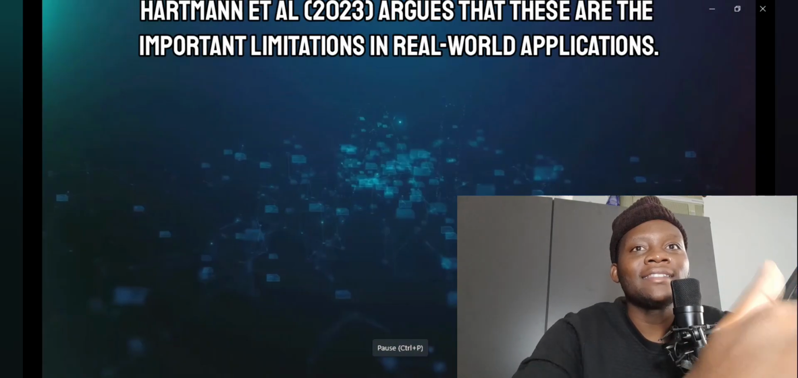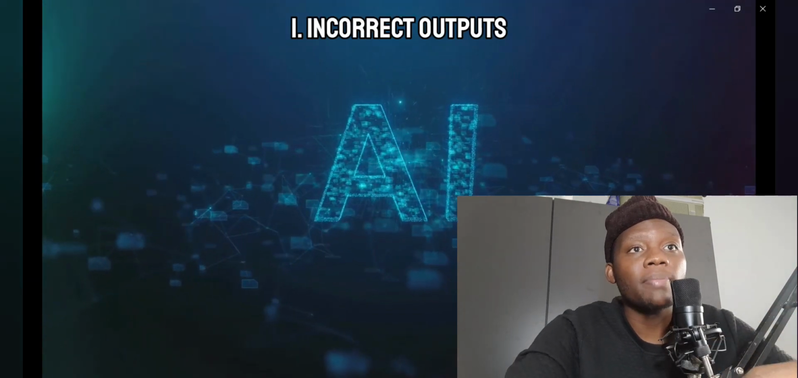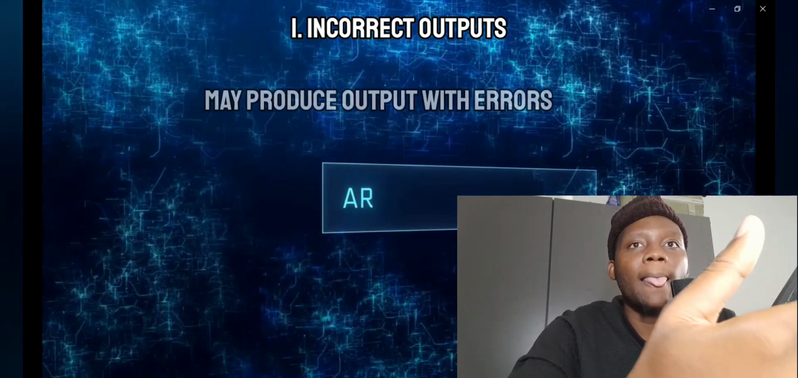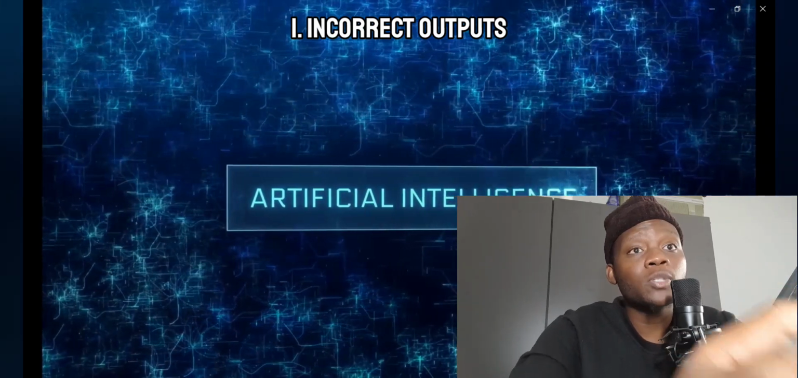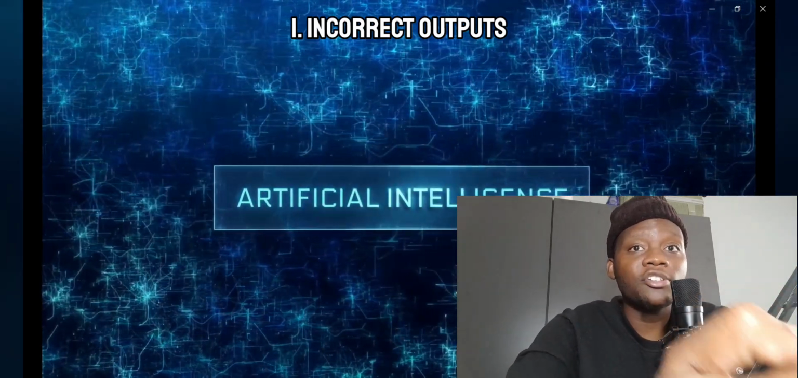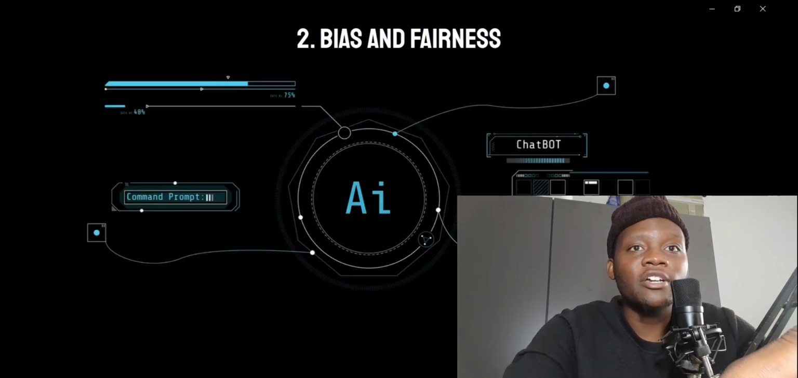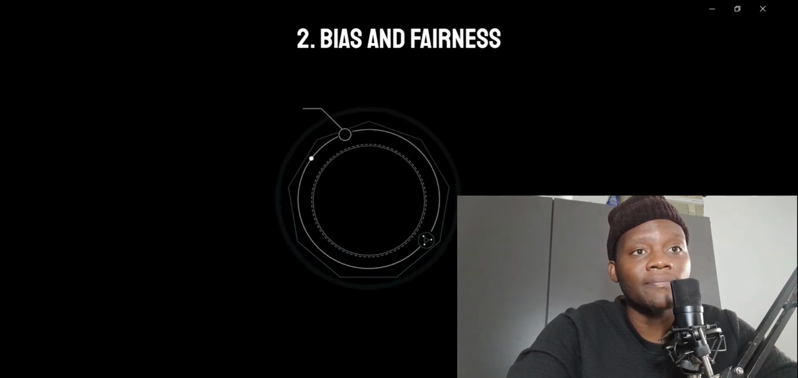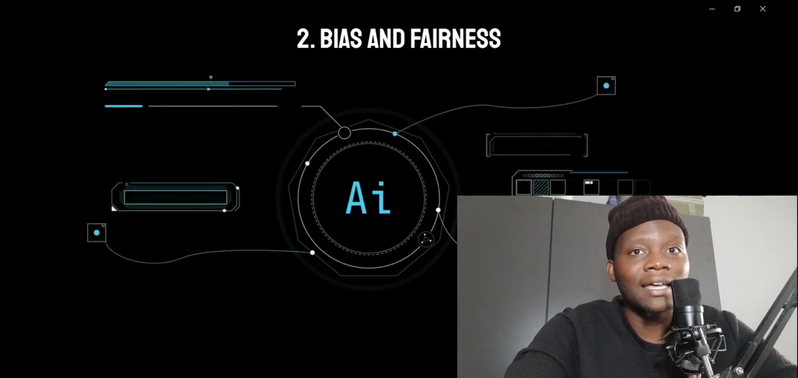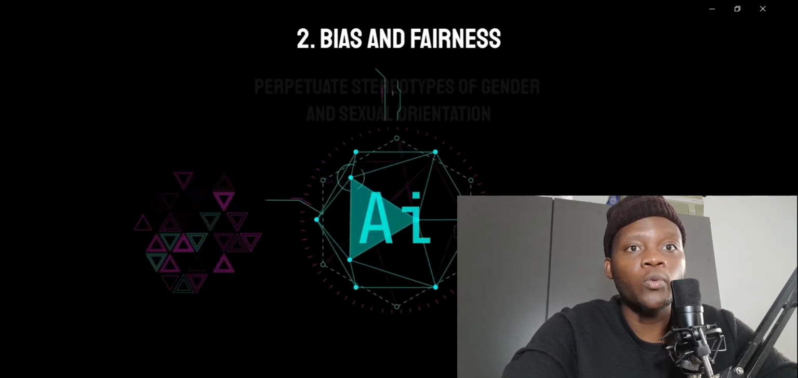Hartman argues that these are the important limitations in real-world applications. Incorrect outputs. Generative AI models may produce output with errors. For example, generative AI models generate the most probable response to a prompt, not necessarily the correct response. Bias and fairness. The unbiasedness of generative AI is very much dependent on the quality of training data and the alignment process. Training deep learning models on biased data can amplify human biases, replicate toxic language, or perpetuate stereotypes of gender and sexual orientation.